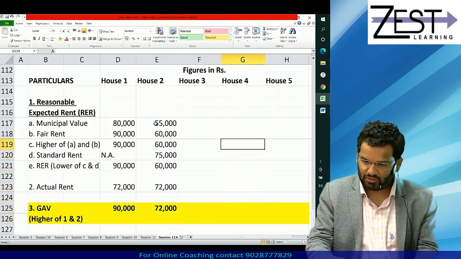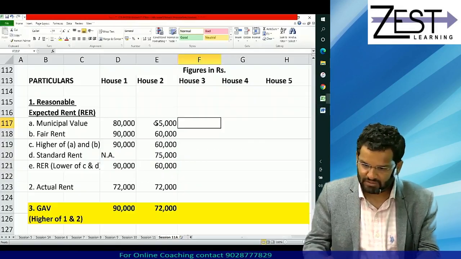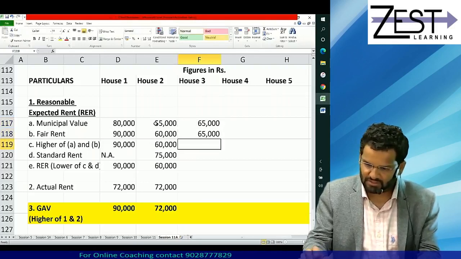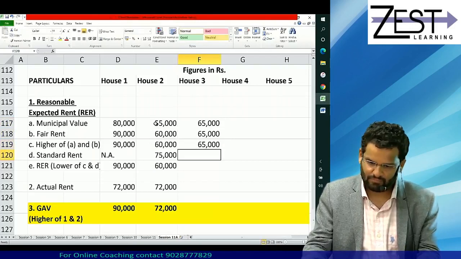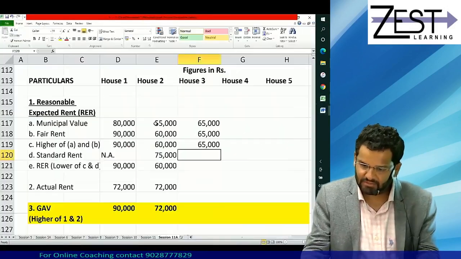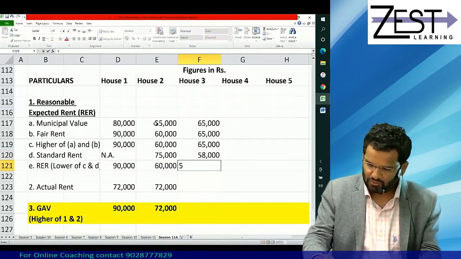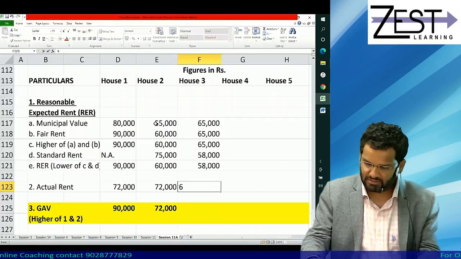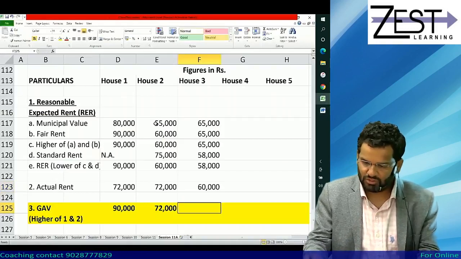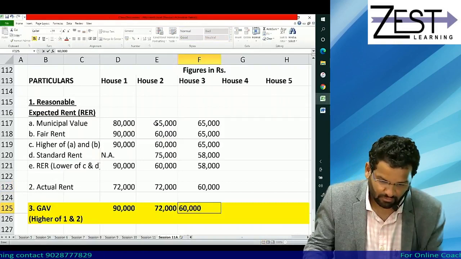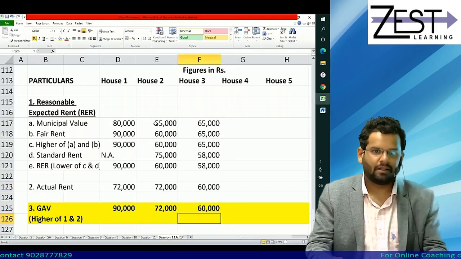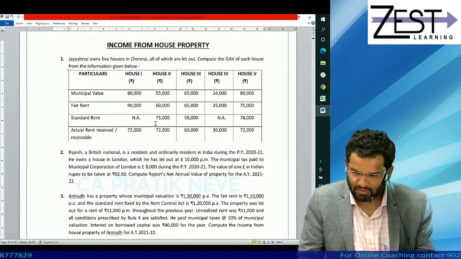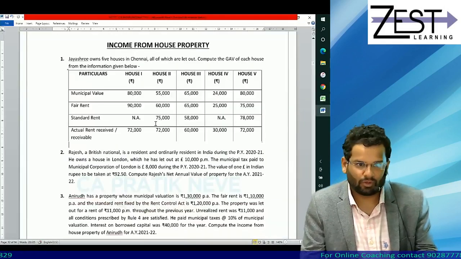Now house 3: 65,000 is both, so of course higher will be 65,000. Compare that with standard rent of 58,000, so you have to restrict yourself to 58,000, but actual rent is 60,000, so of course GAV will be 60,000. Clear, my dear friends, ladies and gentlemen, aspiring chartered accountants? What else should I call you?